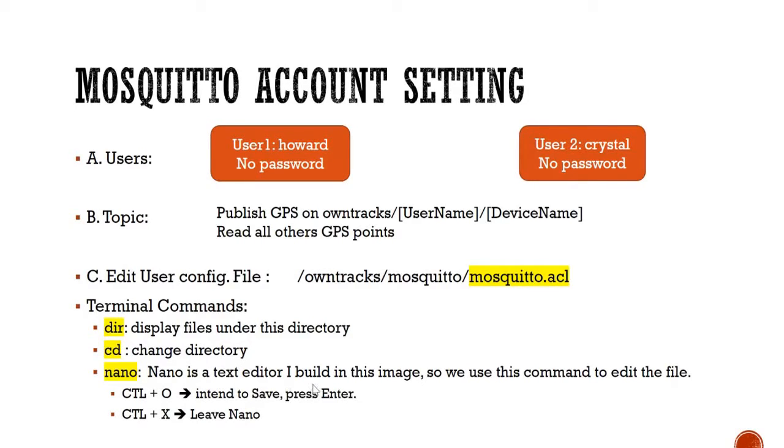Nano is a text editor that I built for this image, so we can use this command to edit this file. Inside the nano editor, we will use the command Ctrl-O to save, then press enter to execute. Then we will use Ctrl-X to leave the text editor.